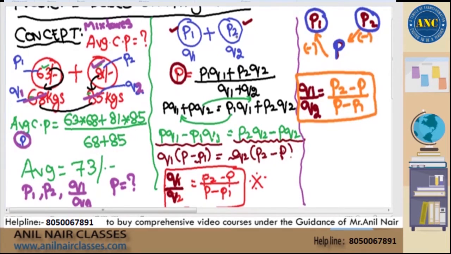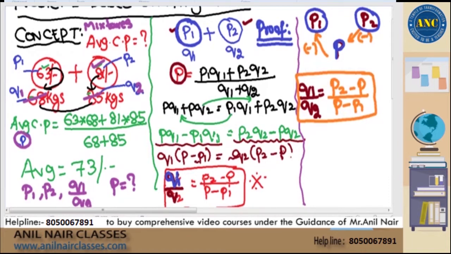The proof is nothing but what I have discussed in the middle part of the screen. I hope it is clear, sir. That is the proof for this equation. That means there is no difference between mixtures and allegations. There is not much difference. Why? I took a mixture problem which we solved in the morning and I derived the equation for the allegation concept. They both are more or less the same thing.